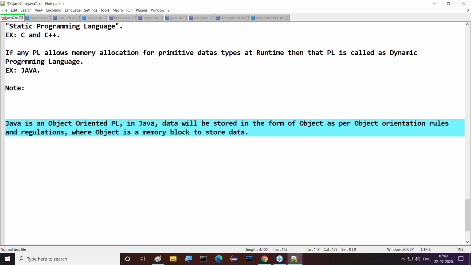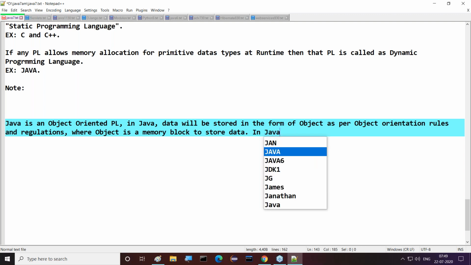Java is object oriented, so it is able to store data in the form of objects as per the object orientation principles. That's fine. Then what is an object? An object is a memory block to store data. What's the meaning of it now?